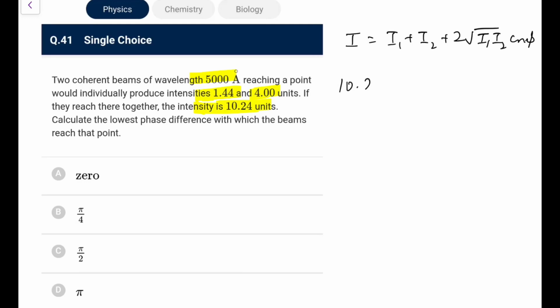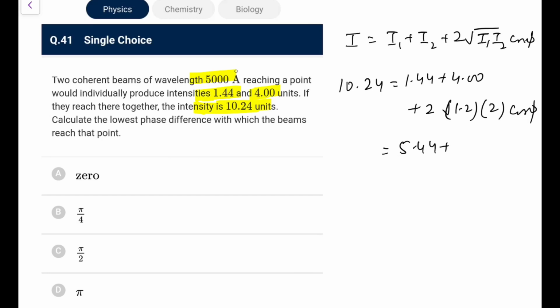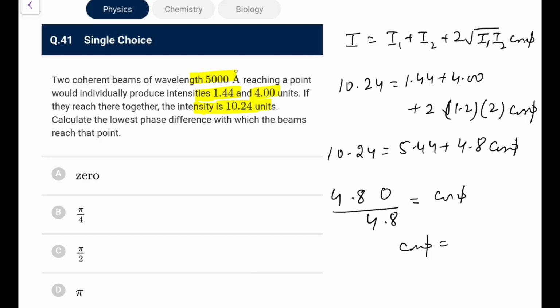This is 10.24. This will be 1.44 plus 4.00. Root of 1.44 is 1.2 and root of 4 is 2, these are perfect squares, you can directly do that. So this is 5.44 plus 2 times 1.2 into 2, that is 4.8 cos phi. Subtract it out from 10.24, and we get 4.80 upon 4.8 equal to cos phi, that means cos phi is 1.